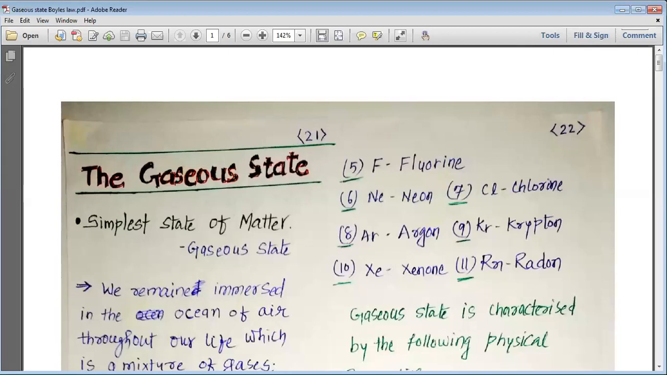May I know what you can see on your screen, dear students? Hello, dear students, are you there? Yes, sir. Can you tell me what is written on your screen? The gaseous state. Okay, so I have changed the screen share and now you can see the gaseous state.